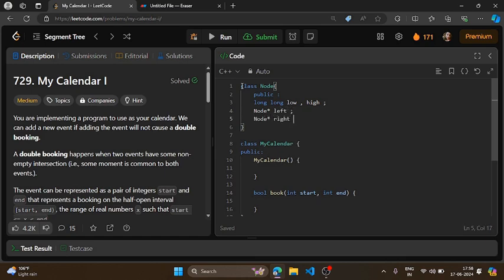These are my two pointers which will be pointing to the right node and the left node, right? Now let me construct a constructor. It will take low and high values. Let's make it long.